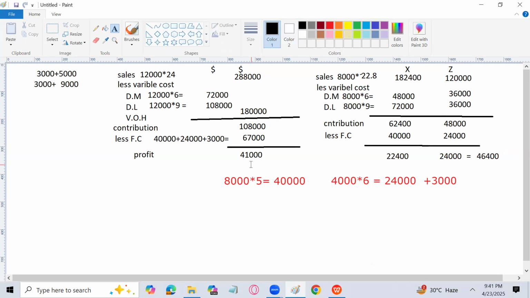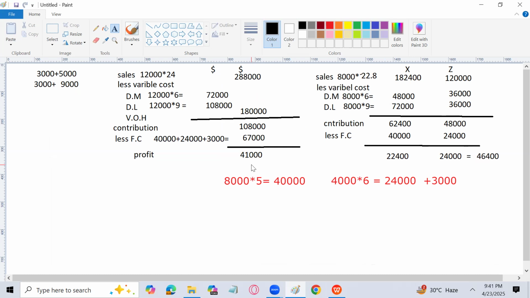And another thing is that we are able to produce and sell both products, that is X and Z. It might be possible that because of non-production or non-selling of product Z, we might lose some customers for X also in the future.